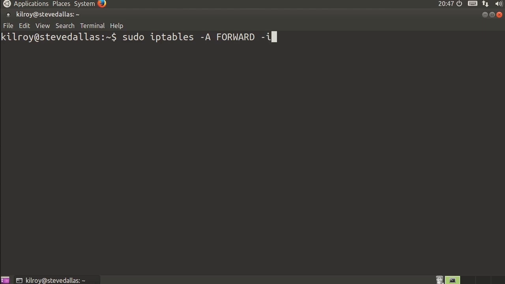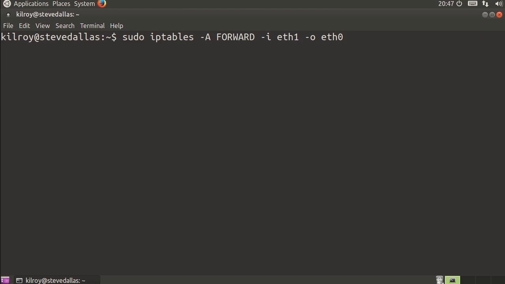Of course, the input interface isn't always going to be the same. I may have an input interface of eth1. This has to do with the direction of traffic. So let's say my eth1 interface is going to be my internet-facing interface, and my inside interface is going to be eth0. Well, now I'm talking about messages that are coming in from the internet and being forwarded onto my local network. So now we're talking about a whole different ballpark here, where I may have different sets of rules that I would want to apply.